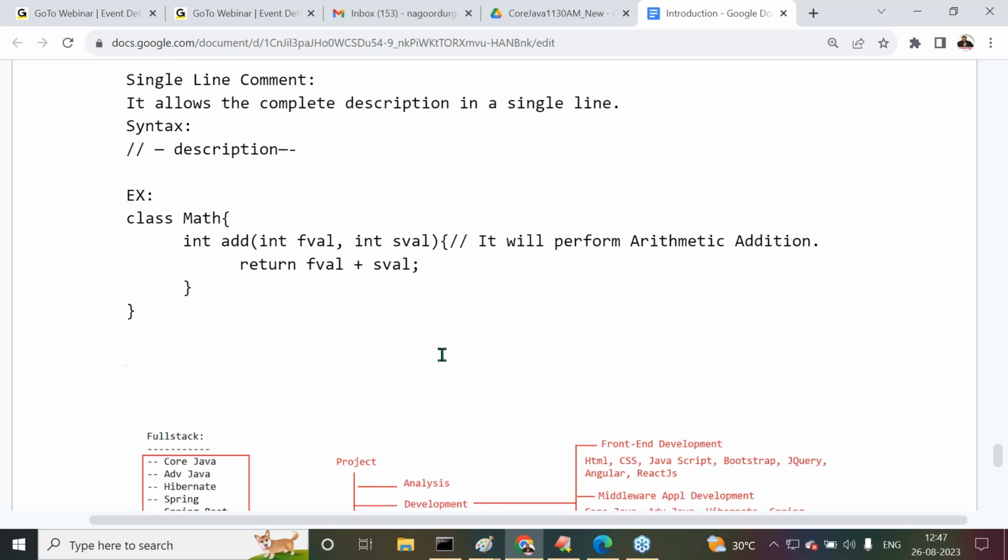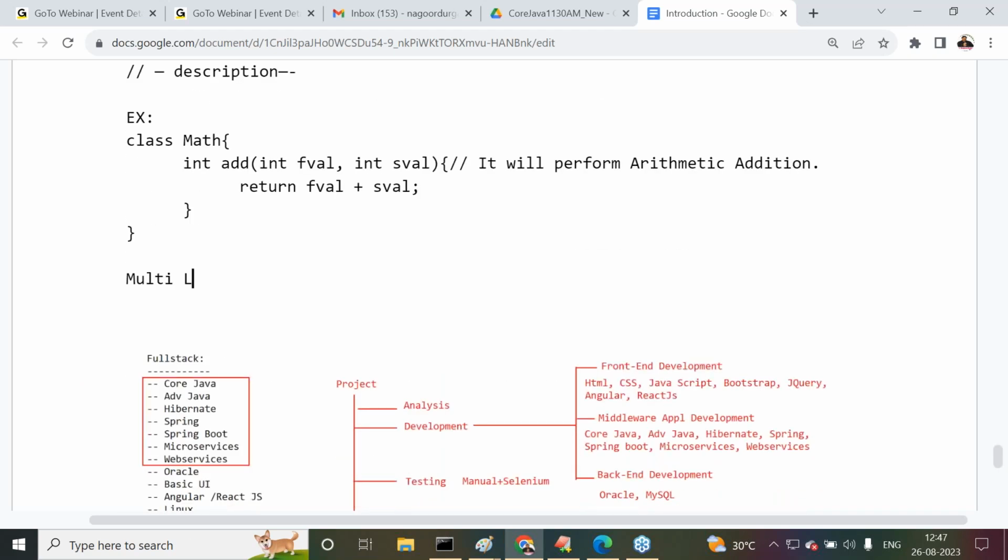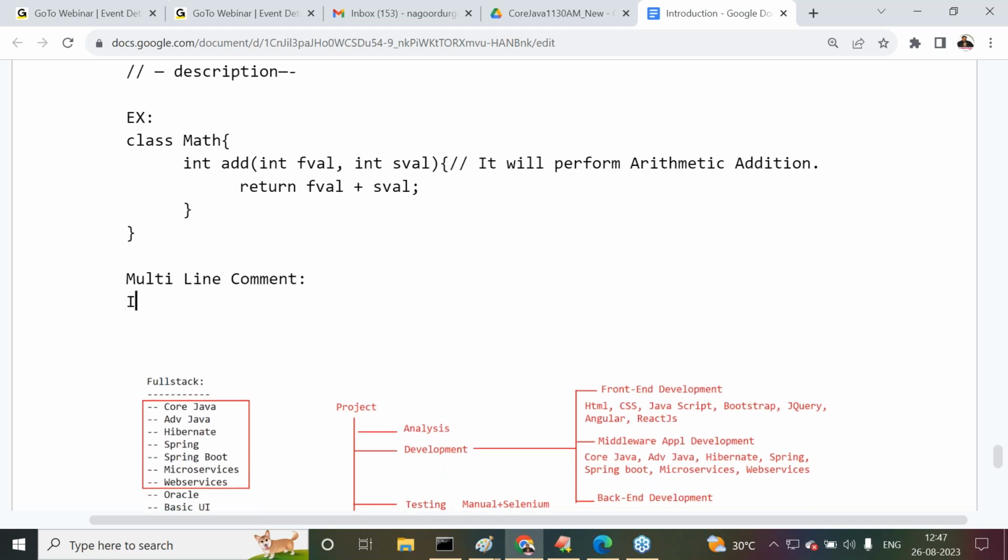But what about the multi-line comment? Understand this point clearly. Multi-line comment allows the complete description in more than one line.